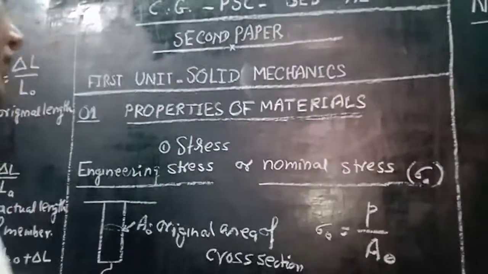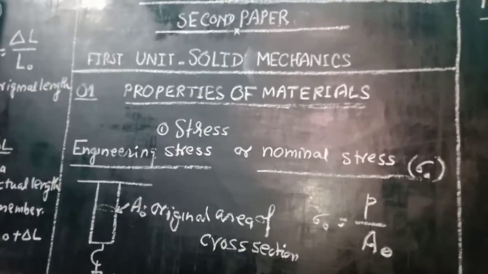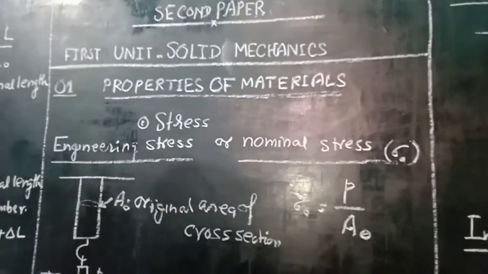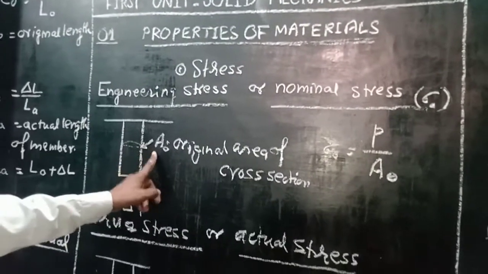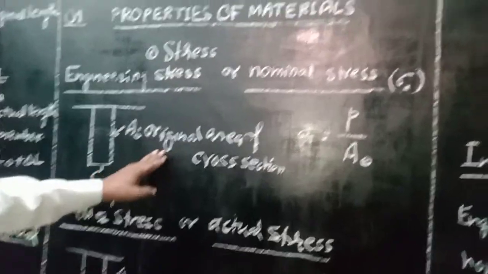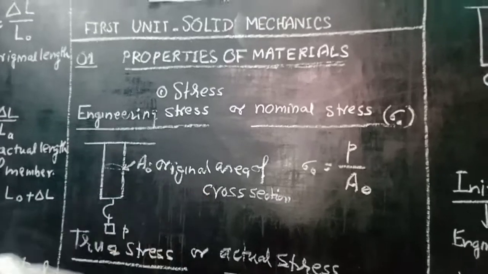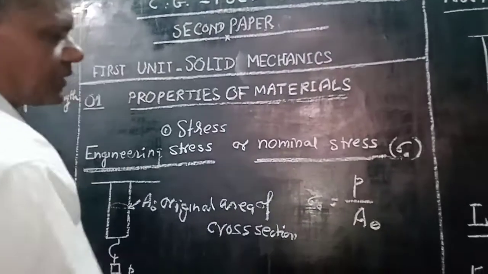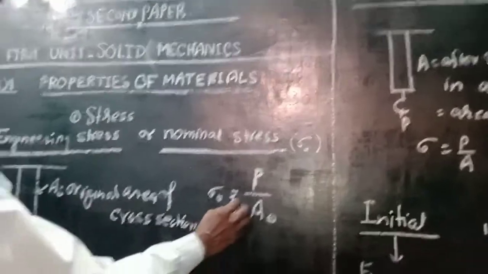the solid mechanics. We know that solid mechanics is based on the stress and strain in a particular material. So therefore we start with the stress of the material. We can apply a load on any bar of material, then in that condition it has the original area. The stress variation according to the original area of the bar is known as engineering stress or nominal stress, and this is given by applied load upon original area. This is known as stress.